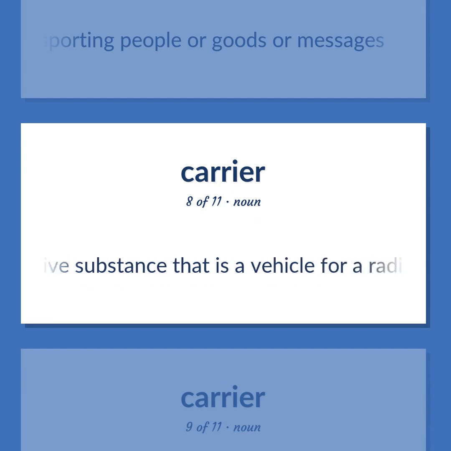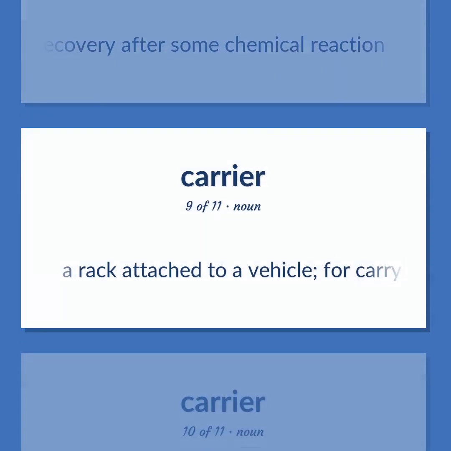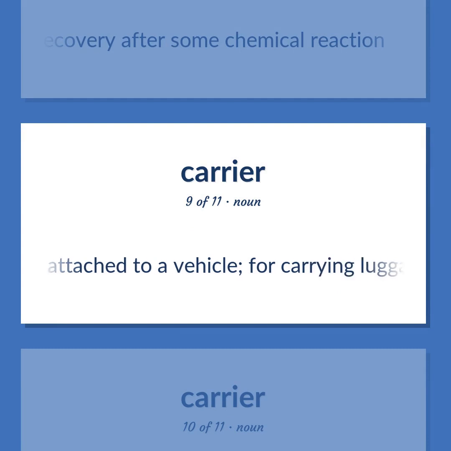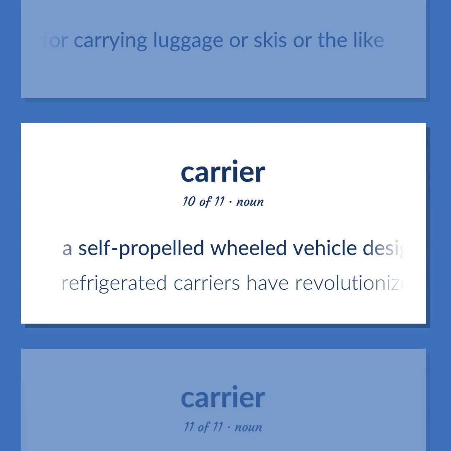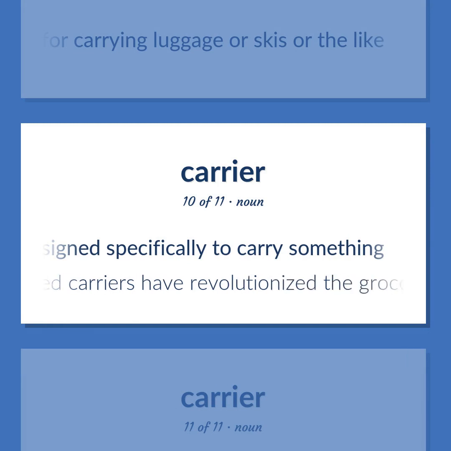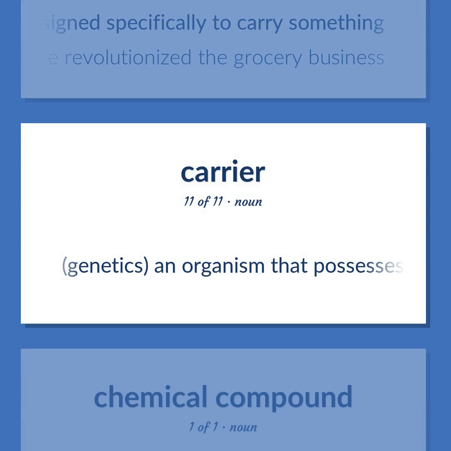An inactive substance that is a vehicle for a radioactive tracer of the same substance and that assists in its recovery after some chemical reaction. A rack attached to a vehicle, for carrying luggage or skis or the like. A self-propelled wheeled vehicle designed specifically to carry something. Refrigerated carriers have revolutionized the grocery business. Genetics: an organism that possesses a recessive gene whose effect is masked by a dominant allele. The associated trait is not apparent but can be passed on to offspring.